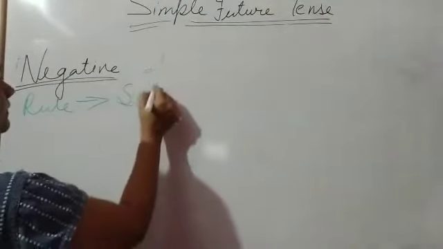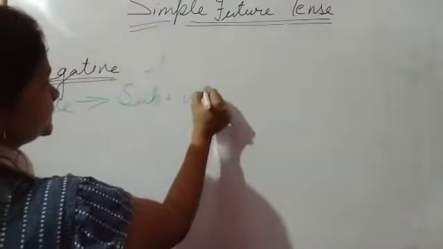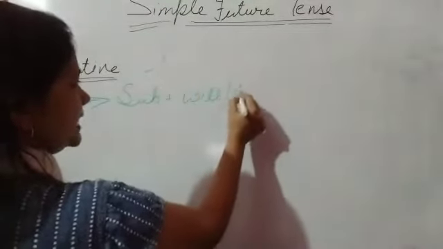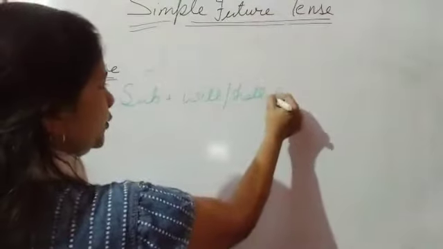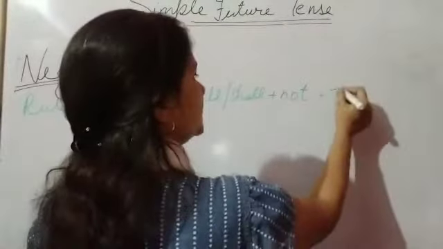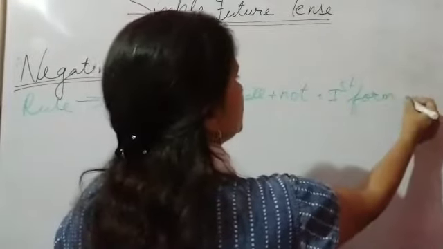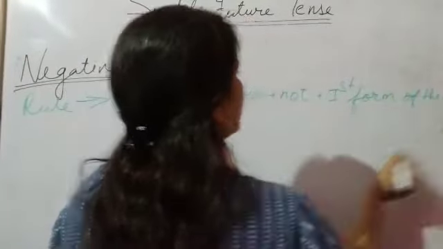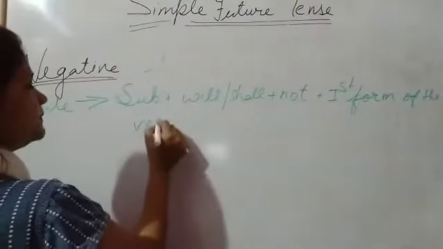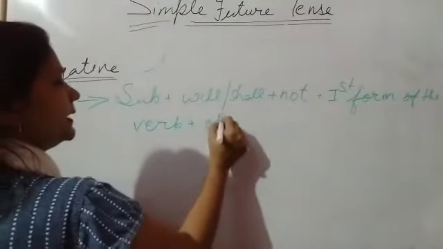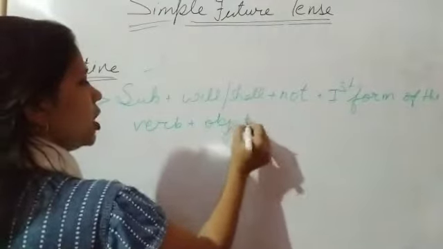First of all, subject. As we know, will and shall are the helping verbs. Subject, will or shall, then not, then first form of the verb, and then object.